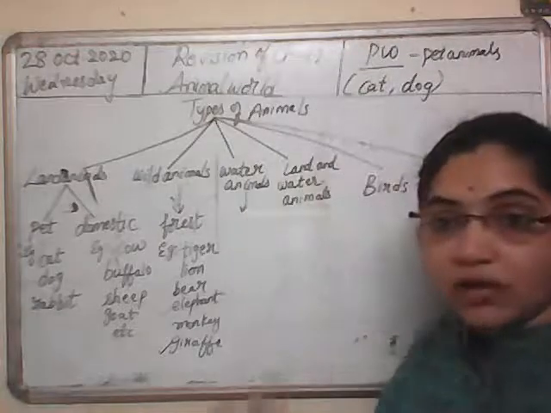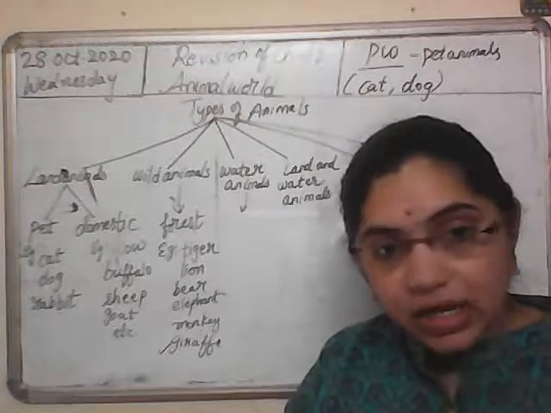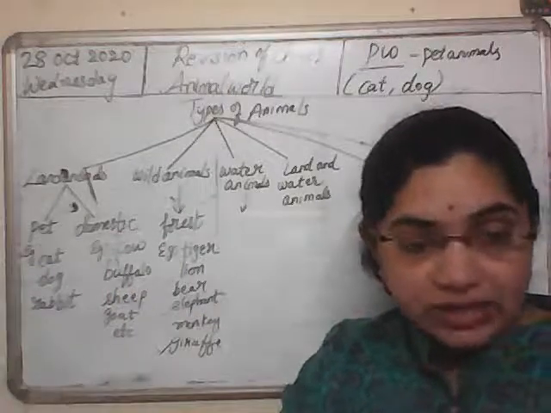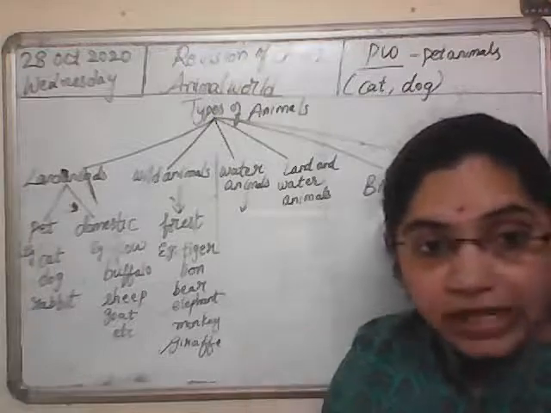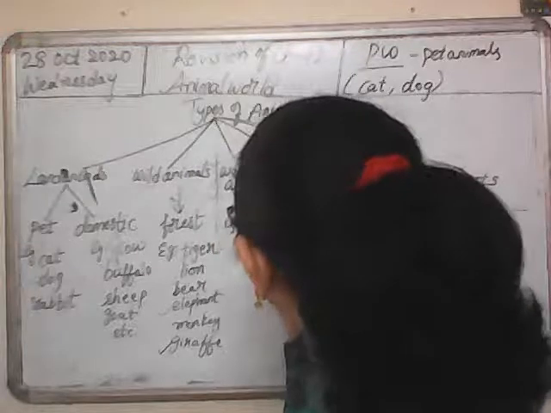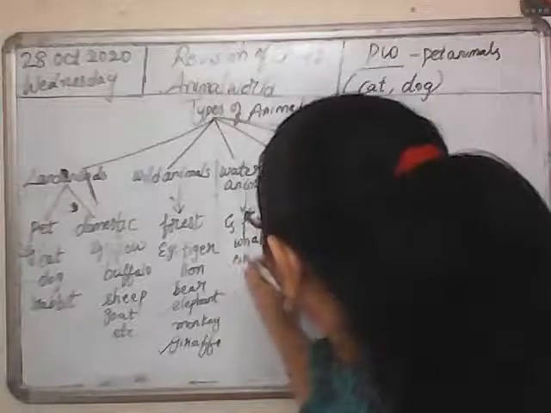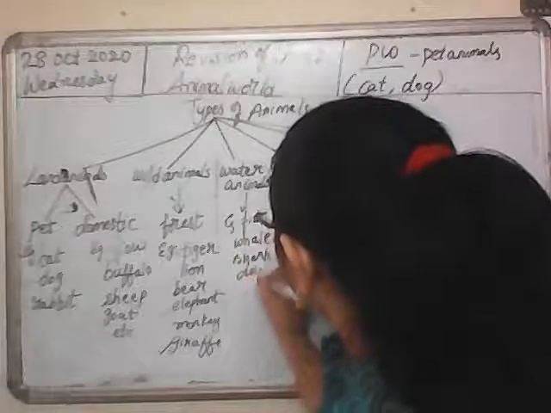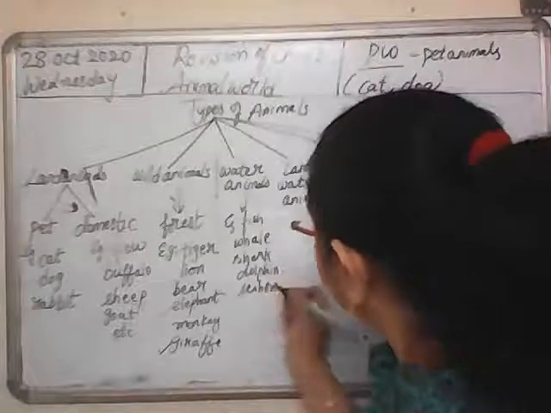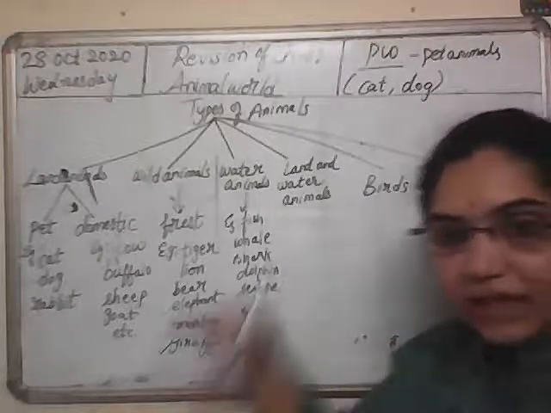What are water animals? Animals that live in water only are called water animals. They can survive only in water. You know examples. You are very good at giving examples. Fish, whale, shark, dolphins, seahorse, etc. If you see all these animals, they live in water.